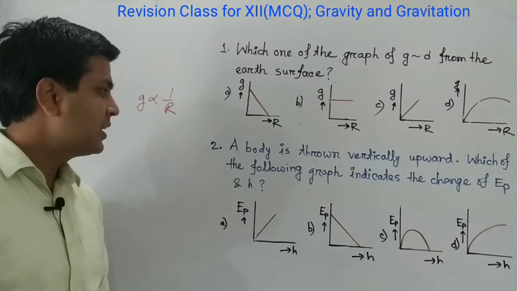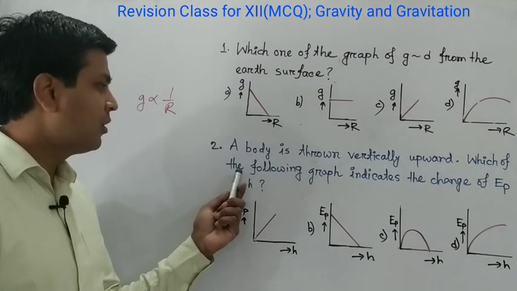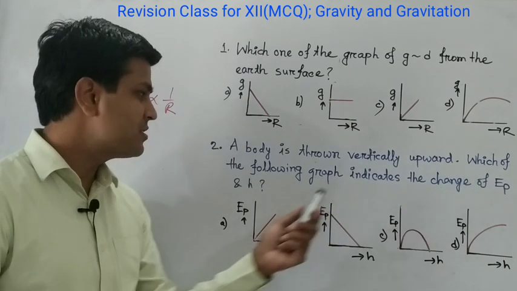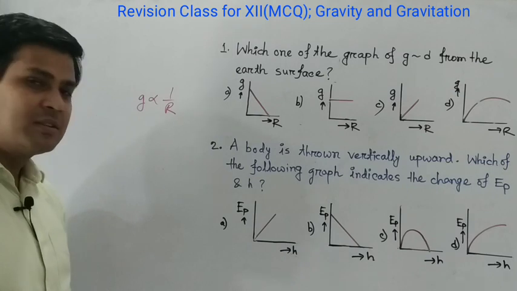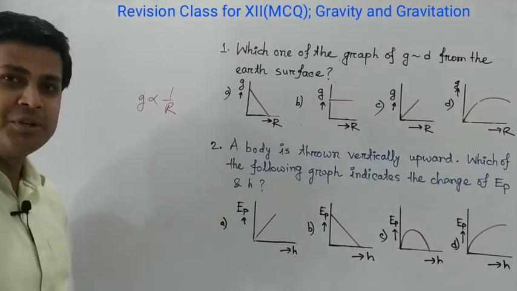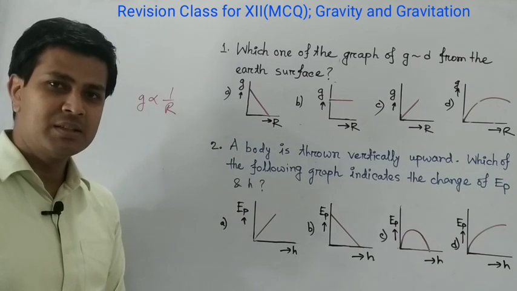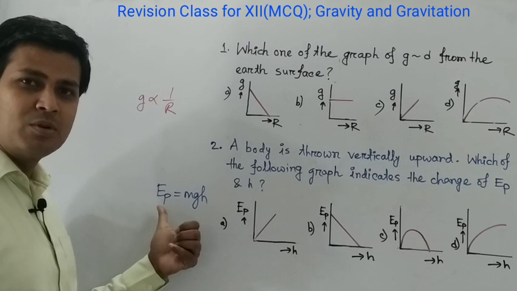Second question is, a body is thrown vertically upward. Which of the following graphs indicates the change of potential energy and h? That means if we throw a body vertically upward, then acceleration due to gravity changes with the change of height. Here potential energy depends on height. If height is increased, potential energy will be increased.